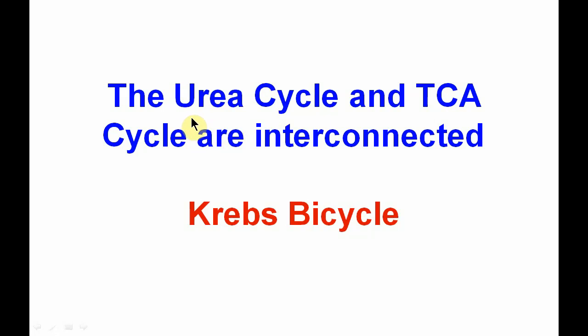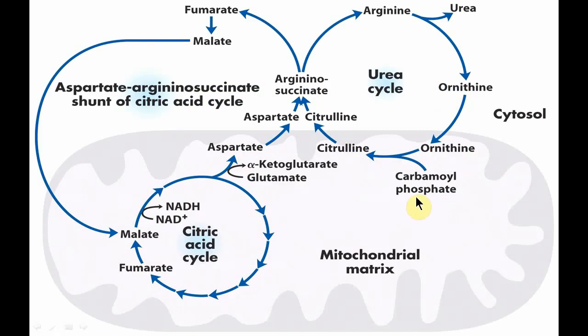The important aspect is that the urea cycle and the TCA cycle are interconnected, so sometimes referred to as the Krebs bicycle. Here you can see the urea cycle is linked with the TCA cycle with the formation of fumarate from argininosuccinate. The important point to note is that fumarate is acted upon by the enzyme fumarase, and malate is converted to oxaloacetate by malate dehydrogenase.